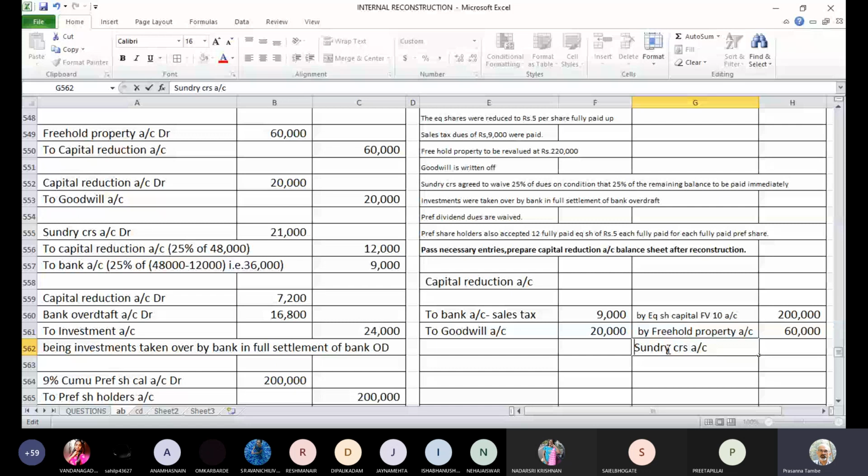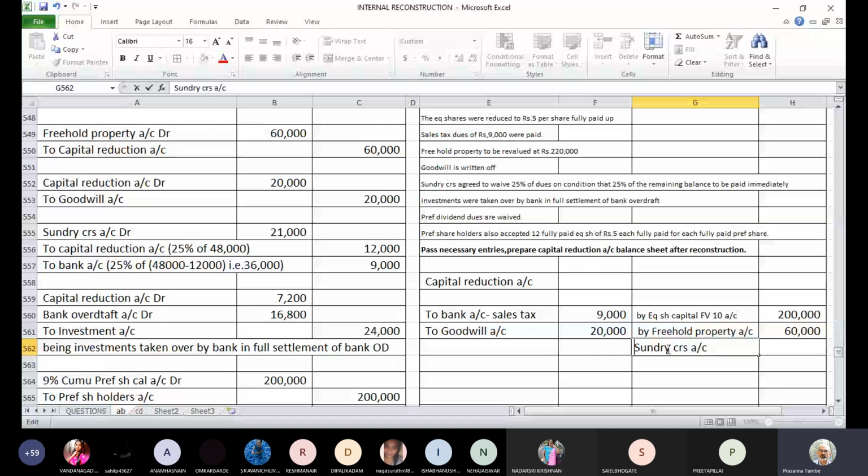Then we settled the bank OD, and in the process we handed over the entire lot of investment, which resulted in a loss of 7,200. So to investment account, 7,200. This is the loss arising from settlement of bank overdraft, where investments were handed over.